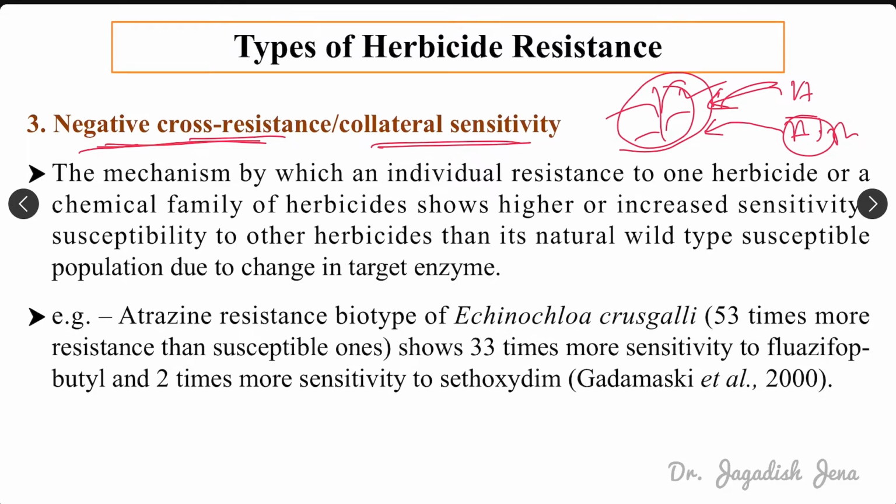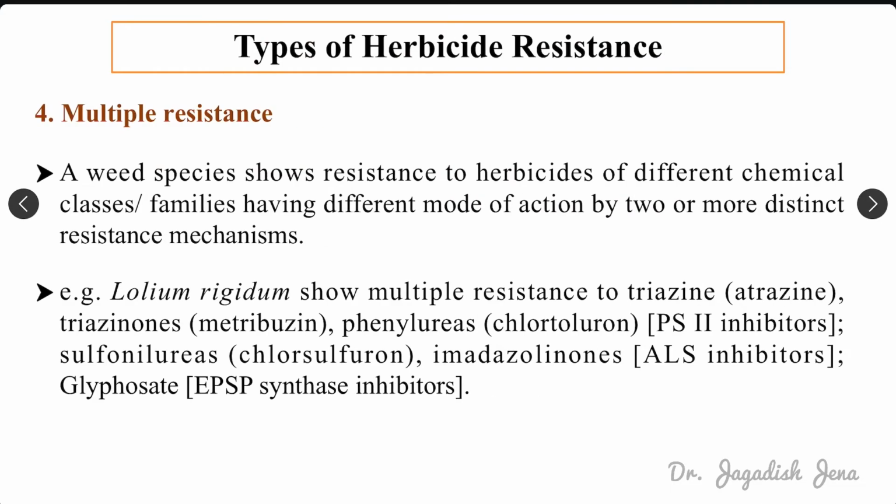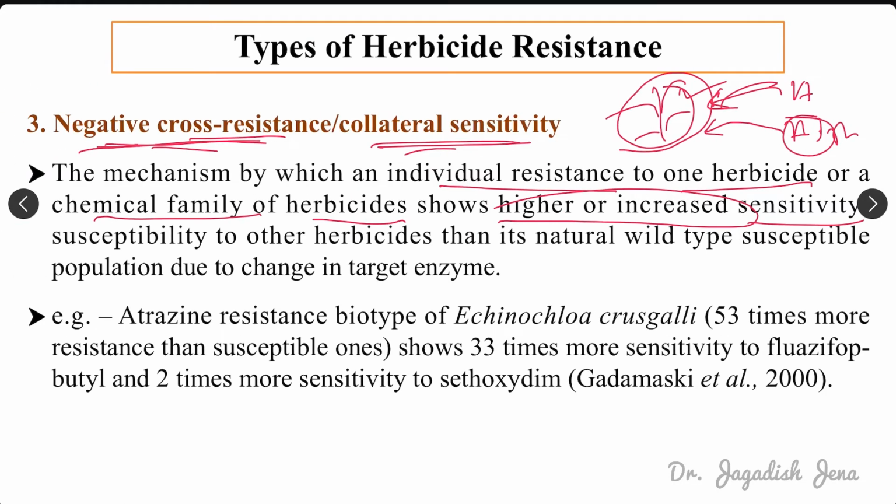Suppose one weed is becoming resistant to one particular group of herbicide, one particular herbicide. It will become extra sensitive to another herbicide. It is not becoming extra resistant, it is becoming extra sensitive to another herbicide. Then that is called negative cross resistance or collateral sensitivity. The mechanism by which an individual resistant to one herbicide or chemical family of herbicides shows higher or increased sensitivity or susceptibility to other herbicides than its natural wild type susceptible population, due to change in target enzyme.